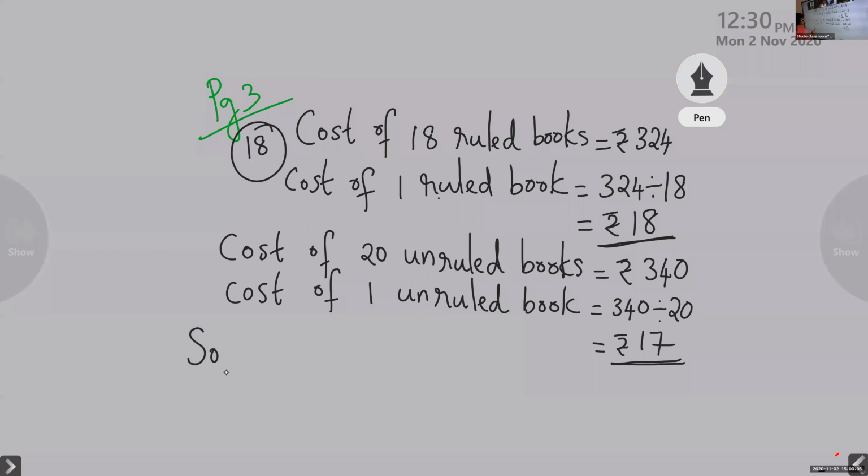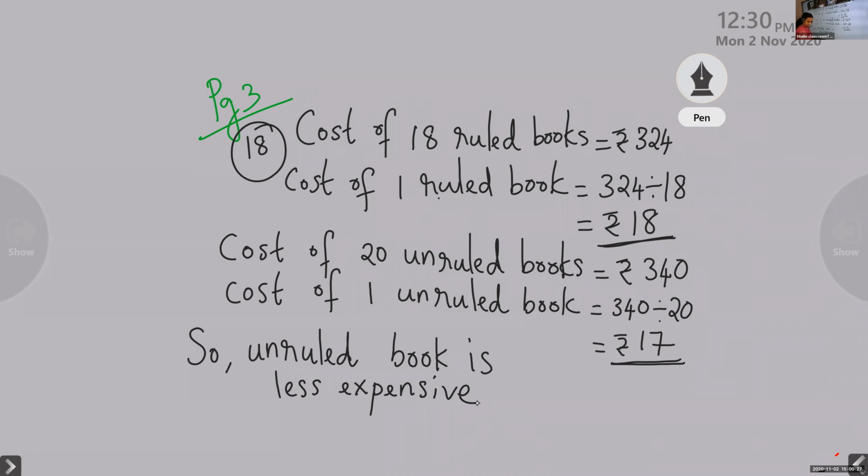Unruled book is less expensive than ruled book.